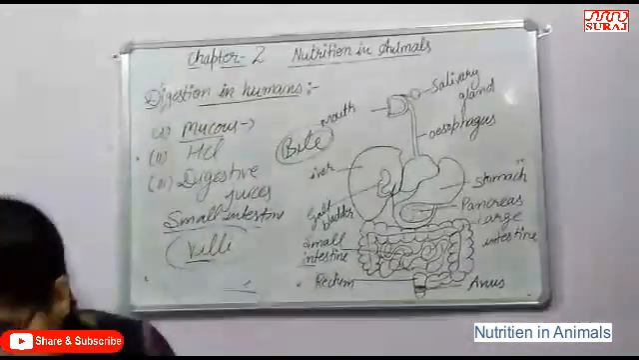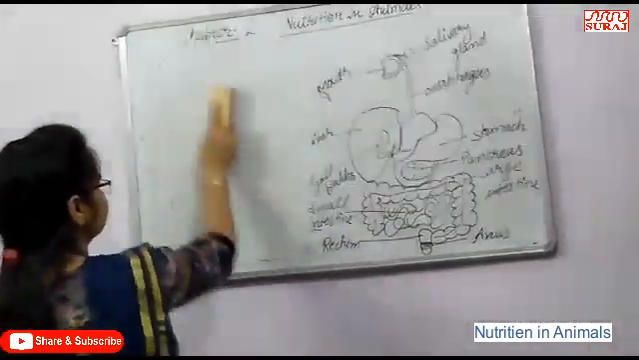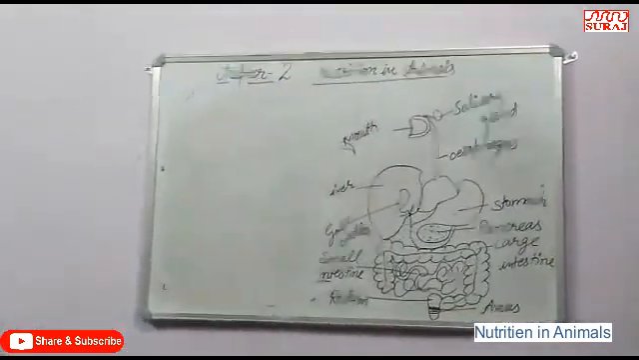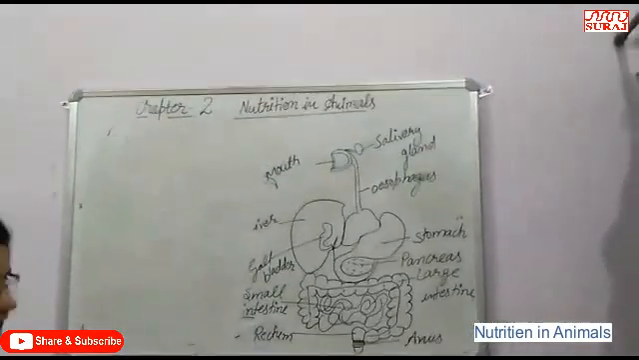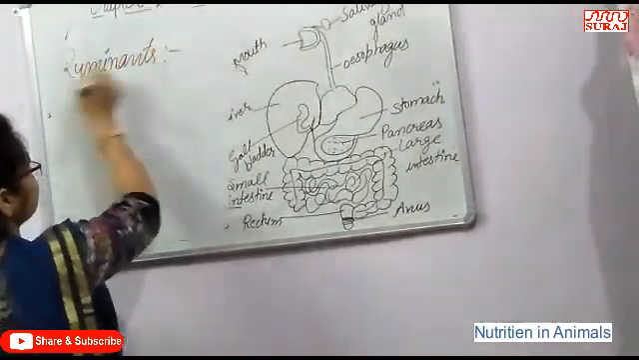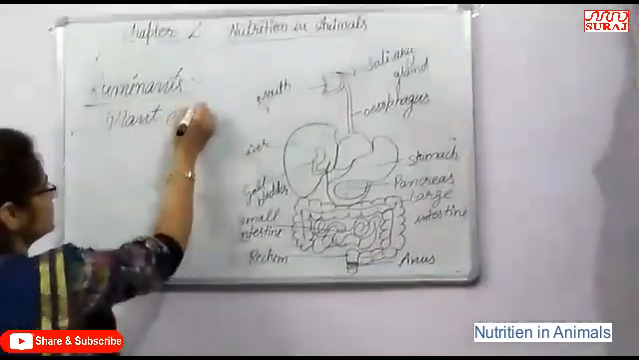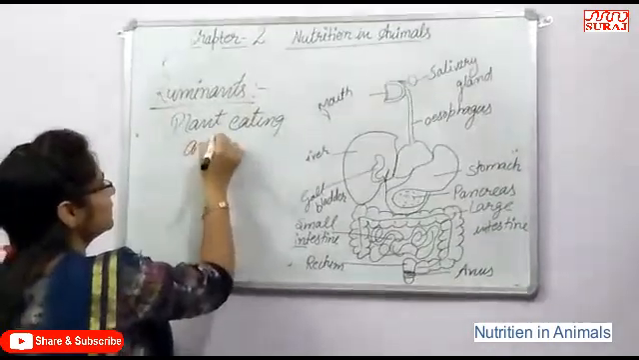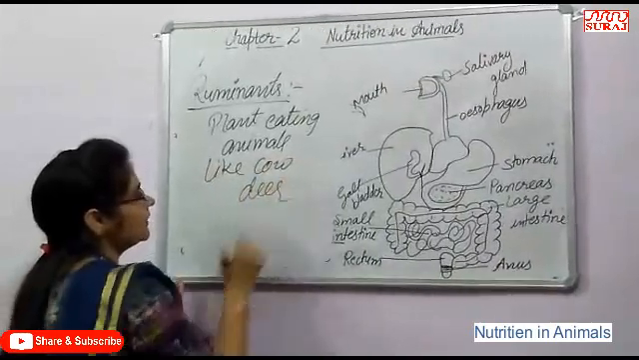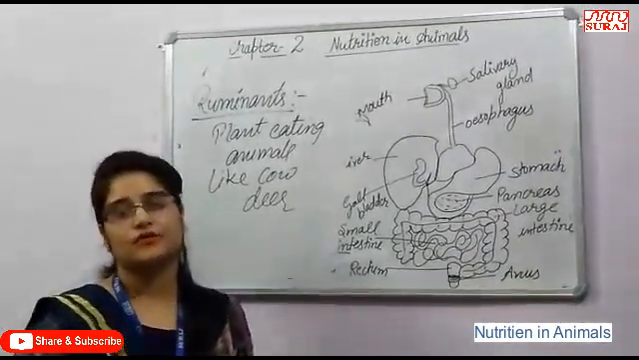The last topic of this chapter is ruminants. Ruminants are basically plant-eating animals. Okay, which animals are they? They are plant-eating animals like cow, deer, etc. Okay, these types of animals that eat plants, mainly herbivores, have four chambers in their stomach.